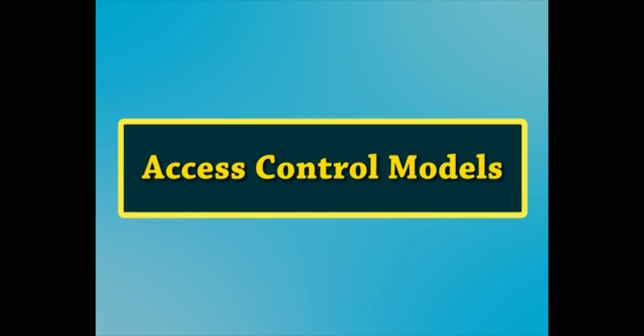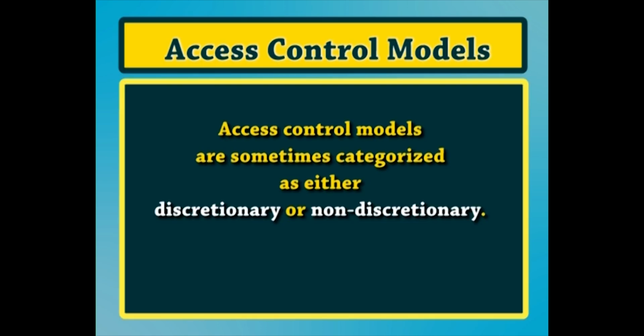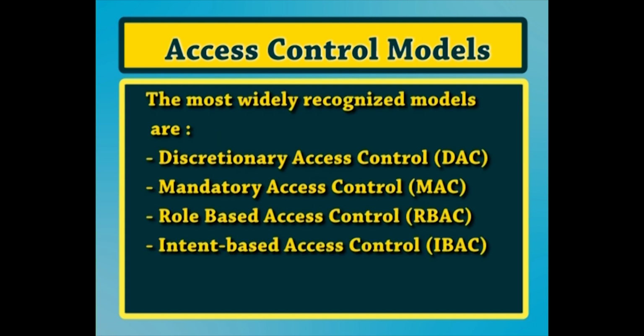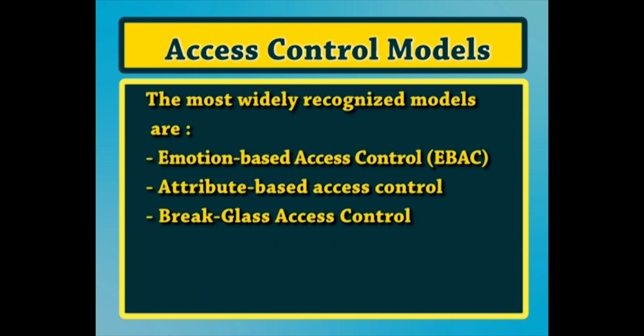Next are the various access control models. Access control models are sometimes categorized as either discretionary or non-discretionary. The most widely recognized models are discretionary access control, mandatory access control, role based access control, intent based access control, emotion based access control, attribute based access control, and break-glass access control. MAC is non-discretionary. Let us understand them one by one.